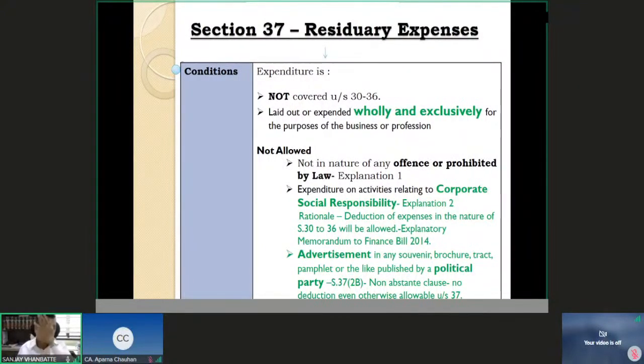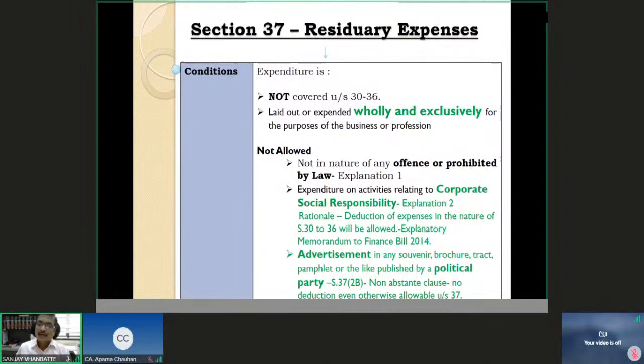You will be allowed the deduction. It should be in the residuary category. The expenditure should be in the residuary category. Then only you will be restricted the deduction under explanation 2. If you are falling in any deduction which is specified, mentioned from section 30 to 36, you will be allowed the deduction. That is the implication of the explanation given in the explanatory memorandum to Finance Bill 2014.